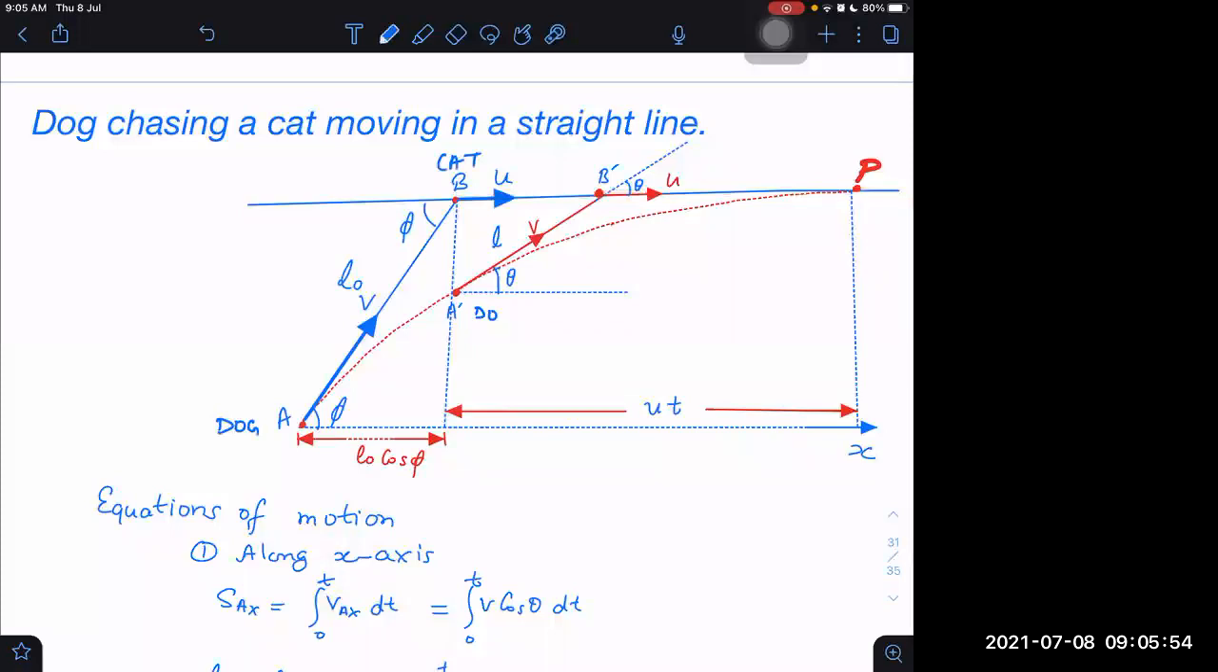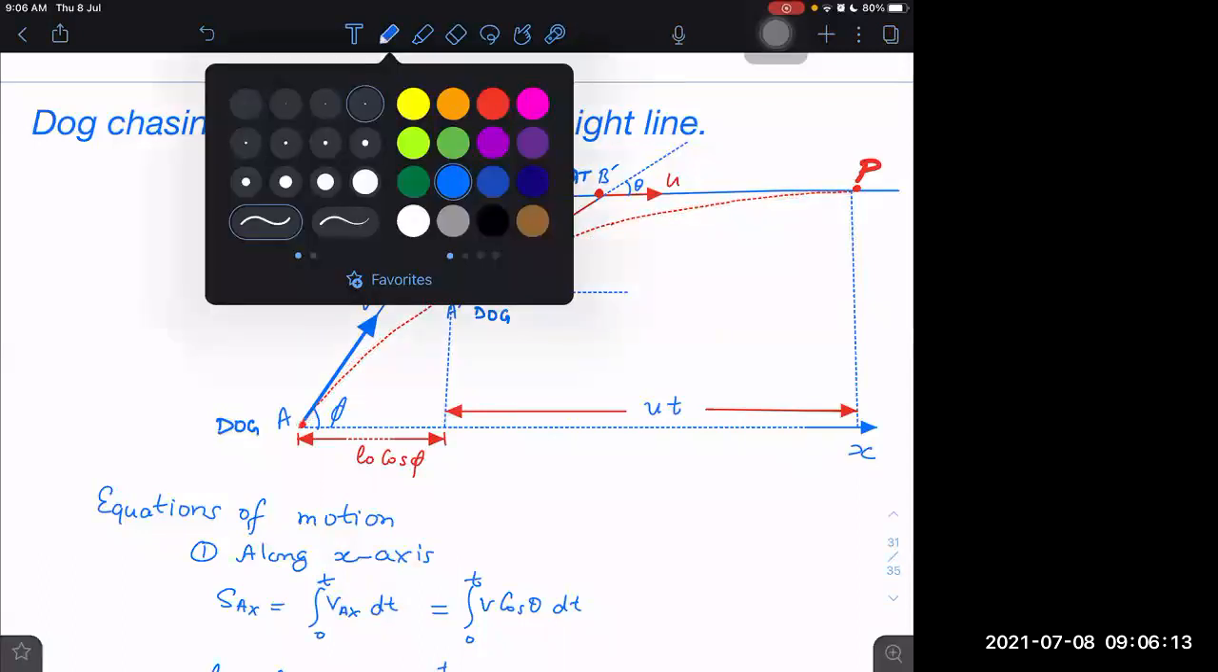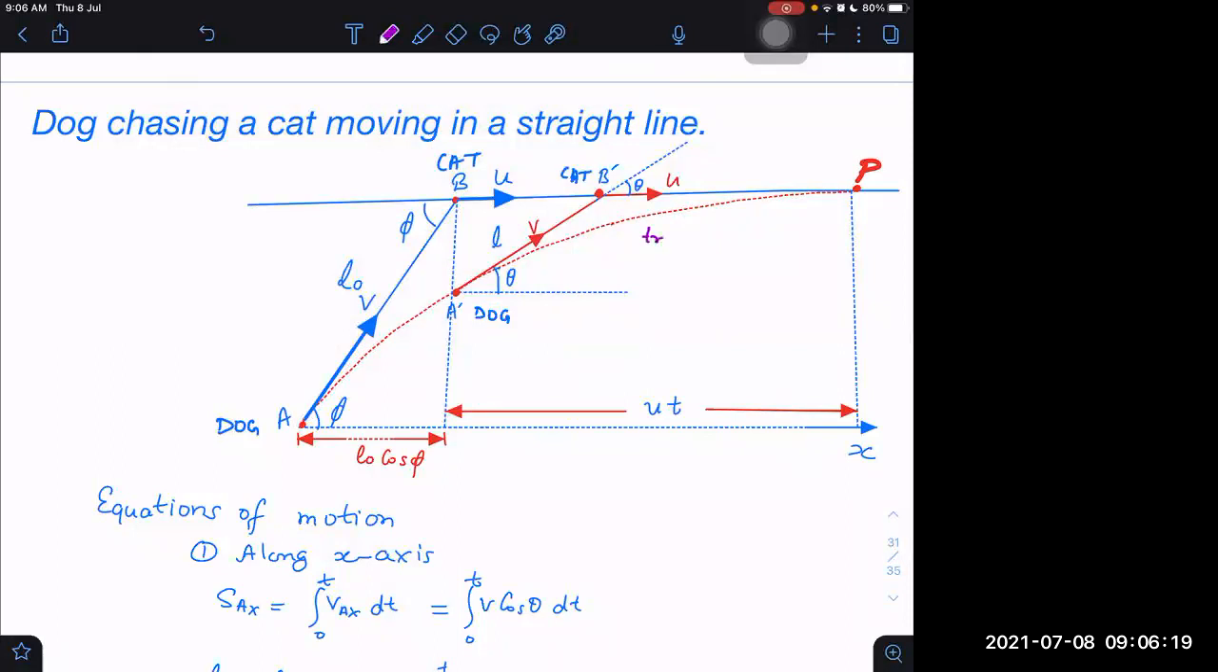After some time, the dog reaches position A dash and the cat reaches position B dash. The red line represents the trajectory of the dog. The red line is the path followed by the dog. And the dog meets the cat at point P.